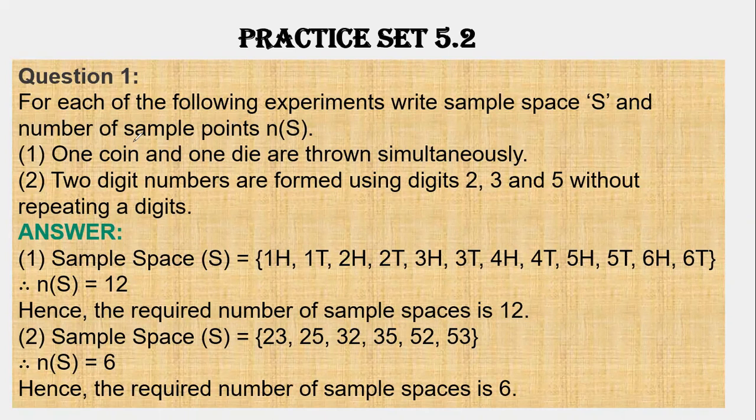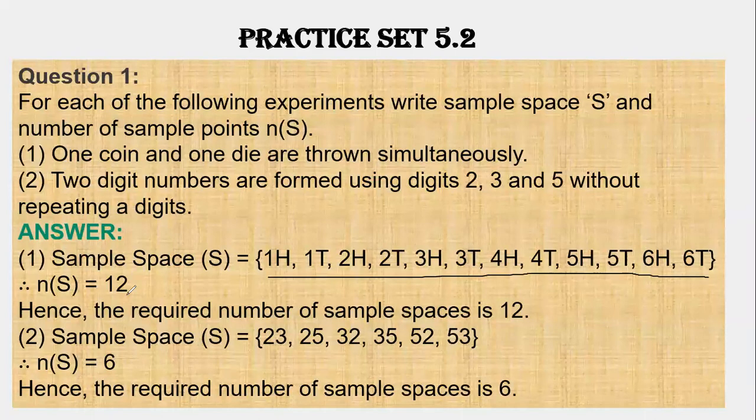One coin and one die are thrown simultaneously. As already seen, when one coin and one die are thrown simultaneously, we get this. So that is your answer. The number of sample points is 12, and hence the required sample space has 12 points.